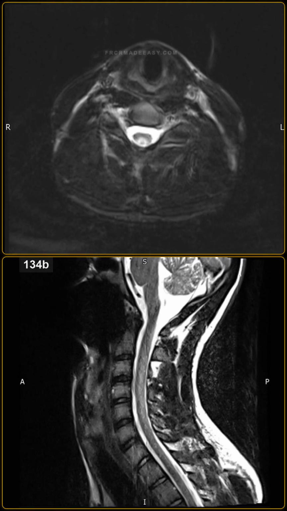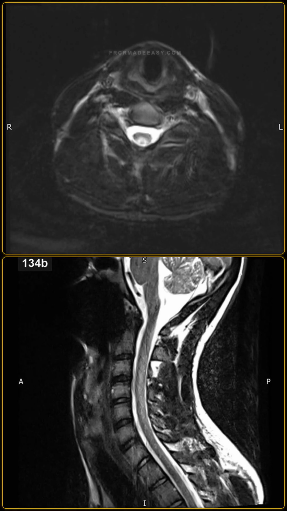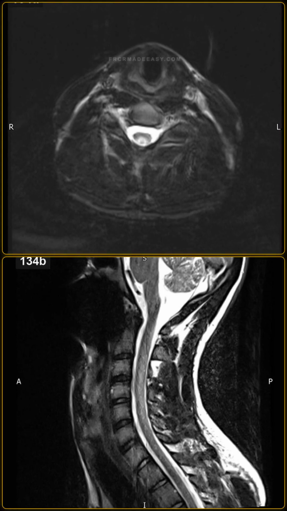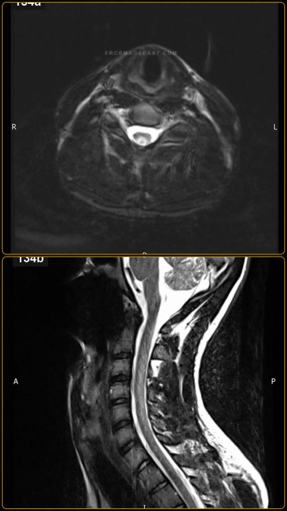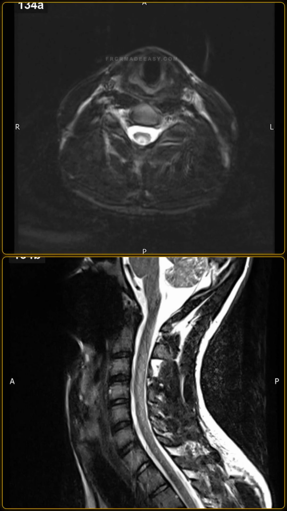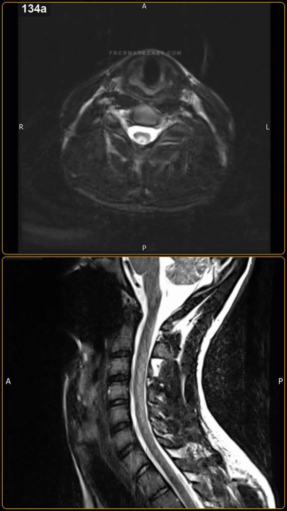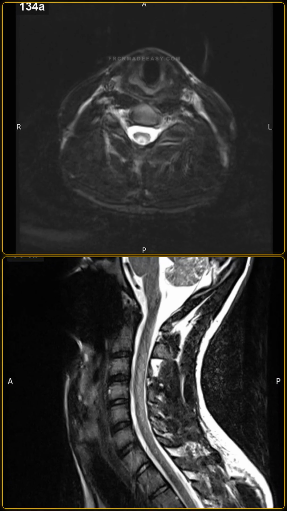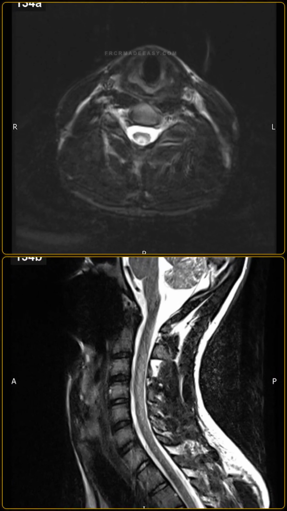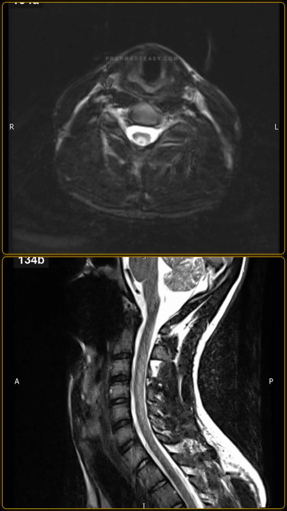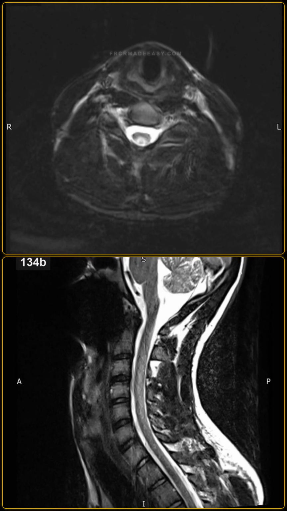On the axial T2 weighted image, this signal abnormality is symmetrically localized to the dorsal columns, displaying a characteristic inverted V-shaped configuration. The surrounding spinal canal is capacious, and there is no evidence of extrinsic cord compression or vertebral disease. The findings are diagnostic of subacute combined degeneration of the spinal cord.